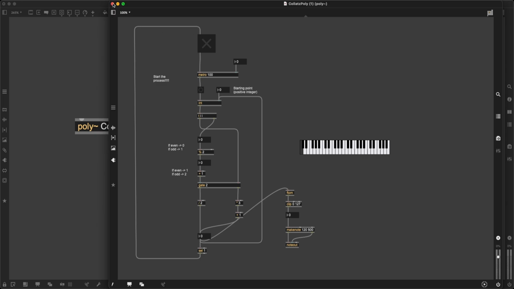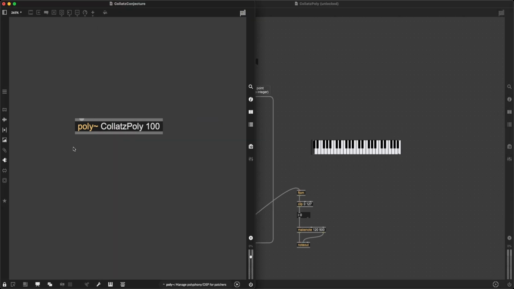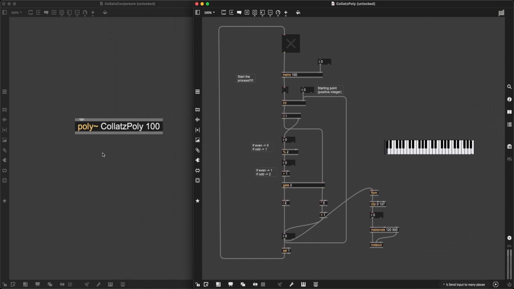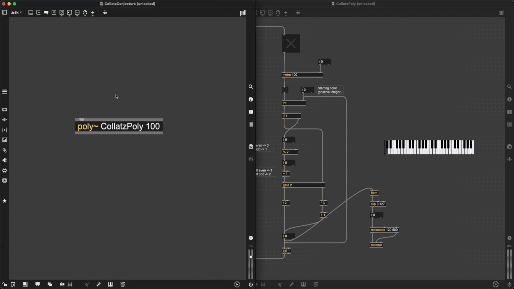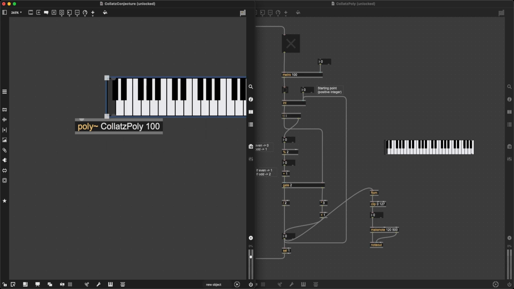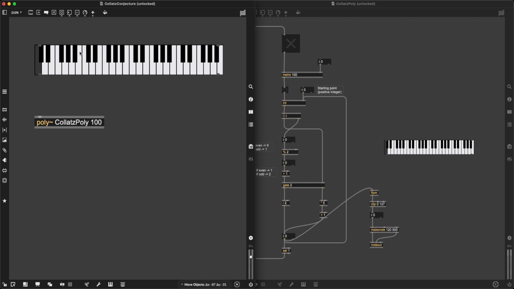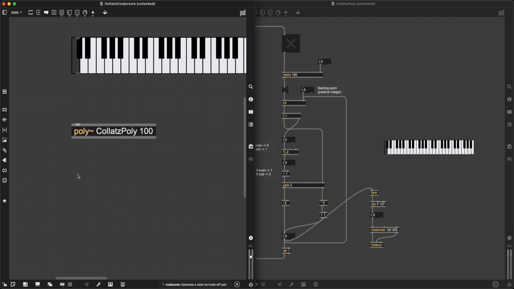So I can confirm that I have loaded Collatz Poly into Poly by doing this. Now, that being said, this isn't a one-man operation, right? This Collatz Poly needs some inputs, and it needs to send out some outputs. I essentially want to have a kslider. I want to input the starting points as notes, and I want to receive the output as MIDI notes, as whatever I would send to note out.